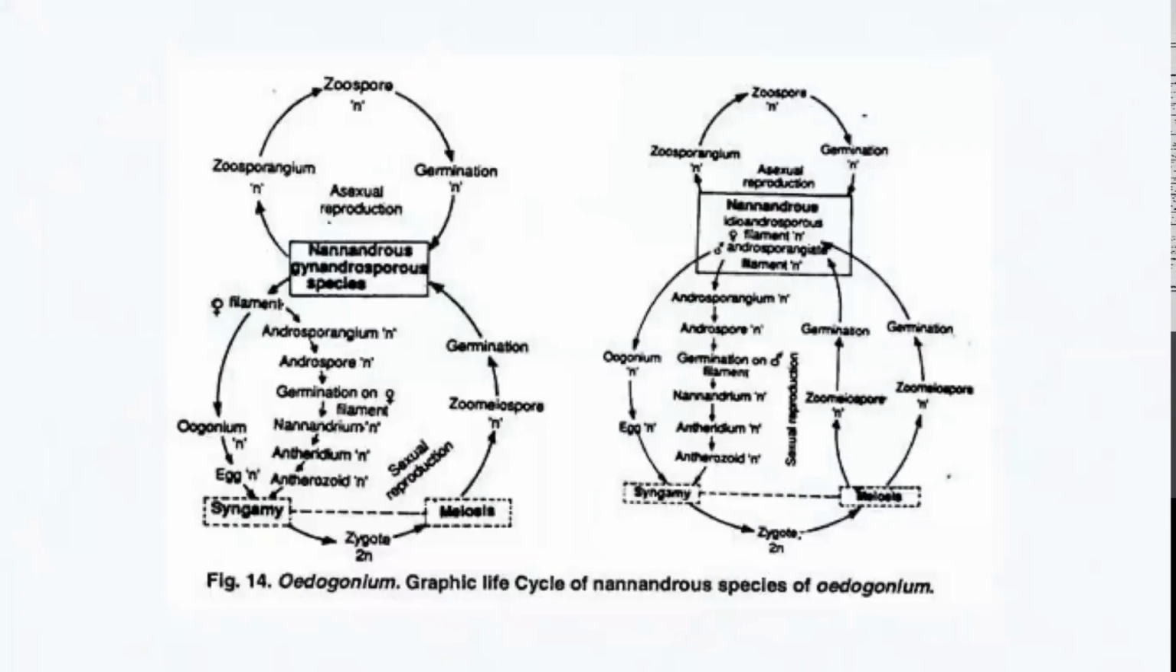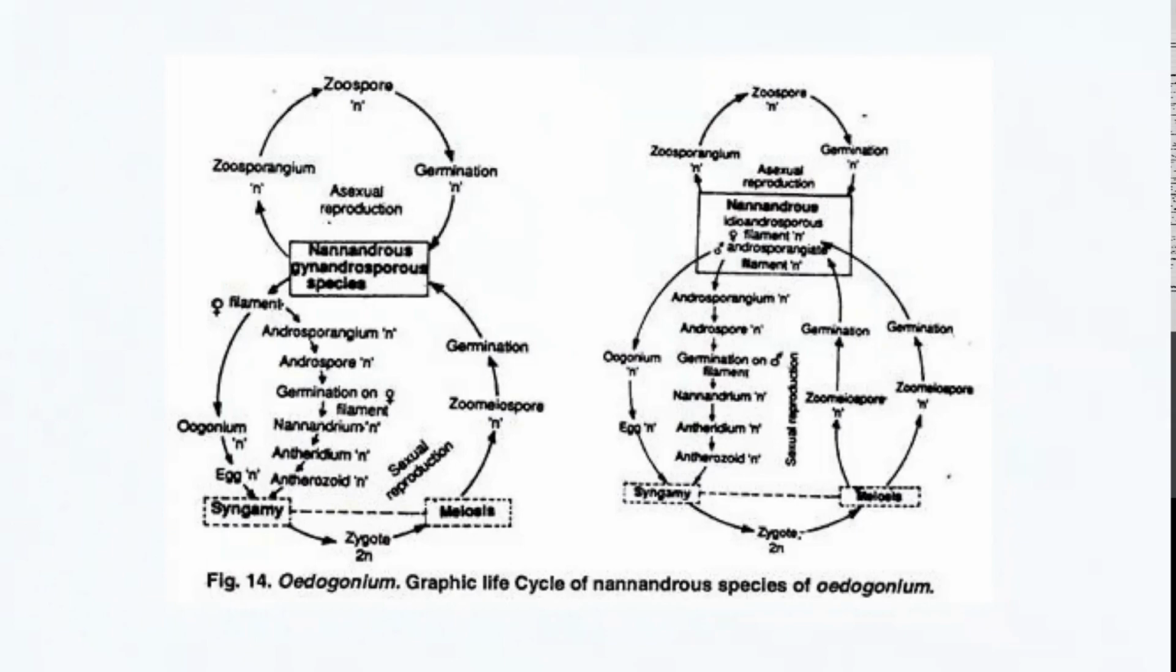And here also the asexual reproduction takes place by the formation of zoospores within the zoosporangium. And if you take a very close look at the life cycle of the Nannandrous type of Oedogonium also, you can see that all the cells are haploid except the zygotic cell, which is diploid, and hence this life cycle is what we call the haplontic life cycle.